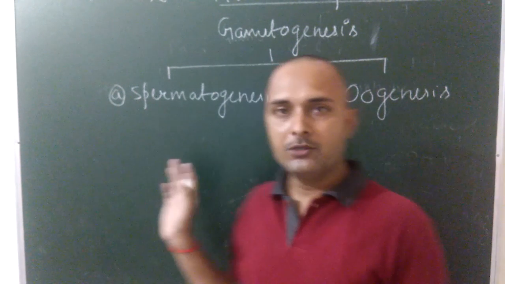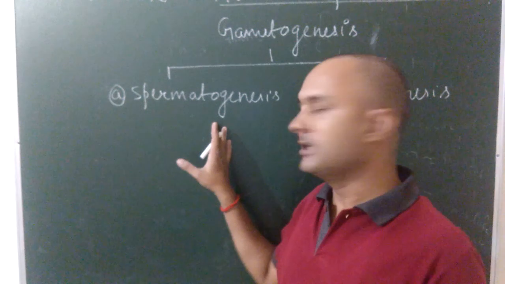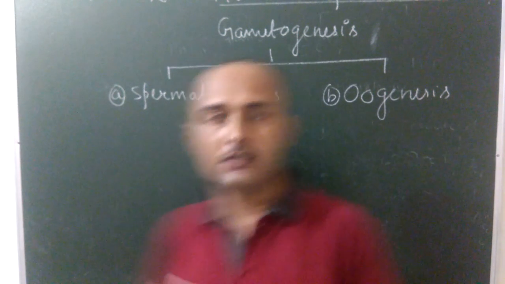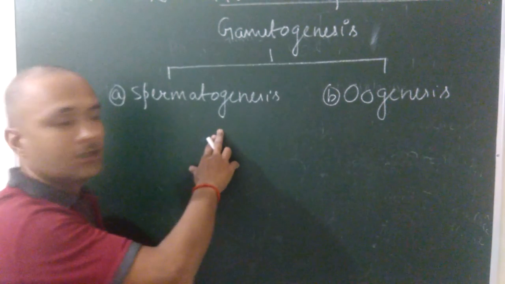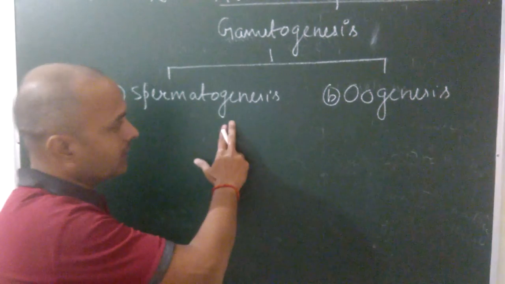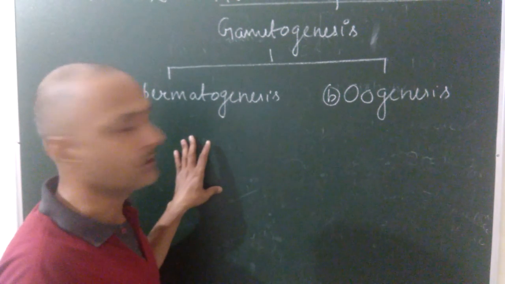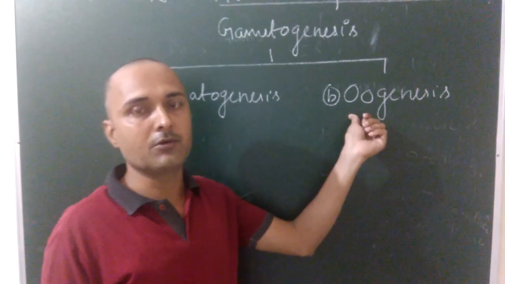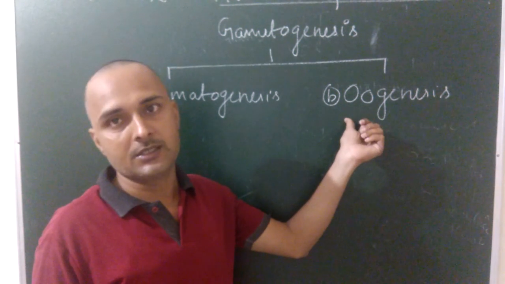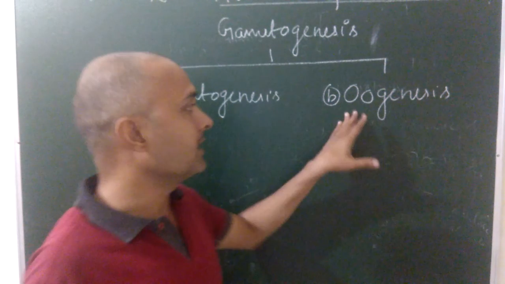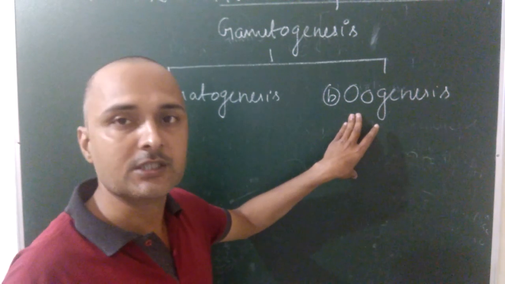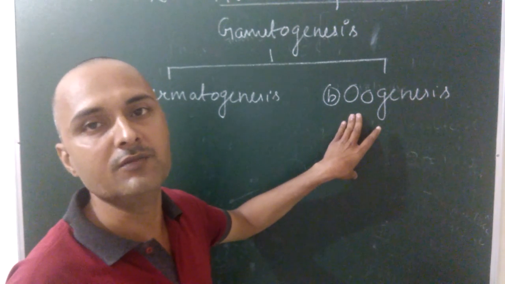In the previous video, I explained the various stages of spermatogenesis and the structure of sperm. Now, in this video, I am going to start the second type of gametogenesis, that is oogenesis, which is found in human females. And what is the actual site of oogenesis? It occurs inside the ovary of the human females.